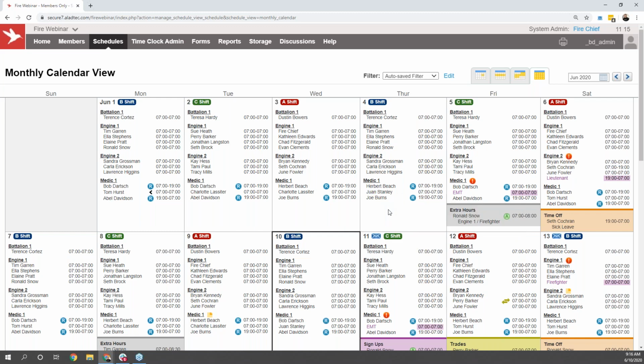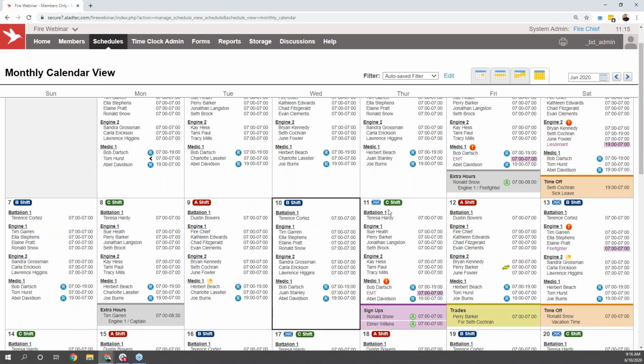Some of the labels showing up here I wanted to make sure to touch on. You'll see up at the top of the day, you can have your different shift assignments as well as colors associated with those different shifts. Any time off on our calendar is going to be able to show up in orange with the user's name and the type of time off that they're on listed as well.